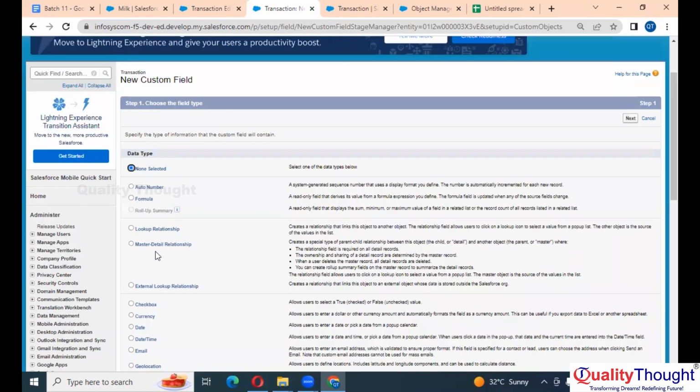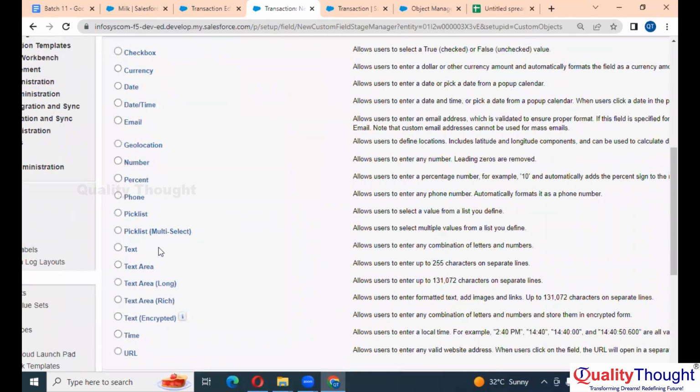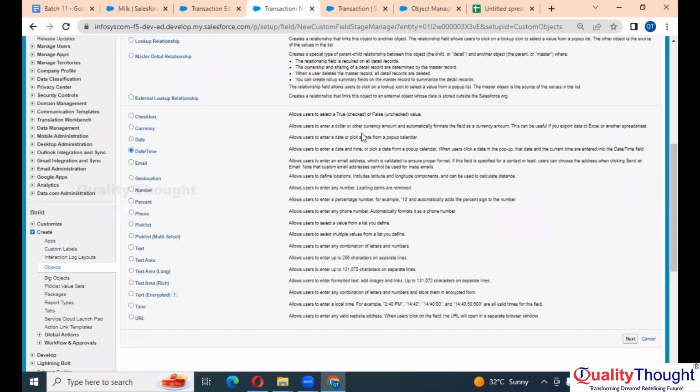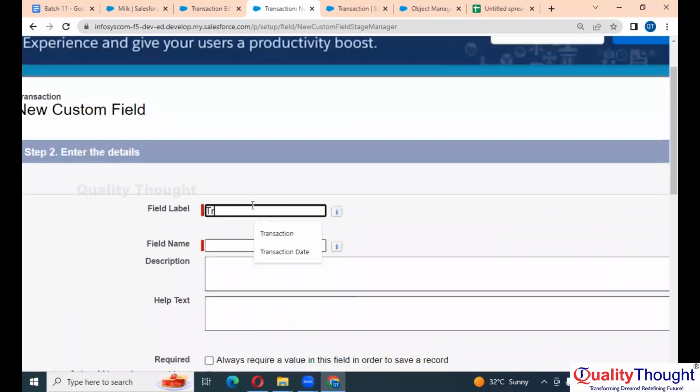Now let's see, what all the things we need to know? Date and time. Anyways, they both look the same. Next, date and time. Transaction, date and time.